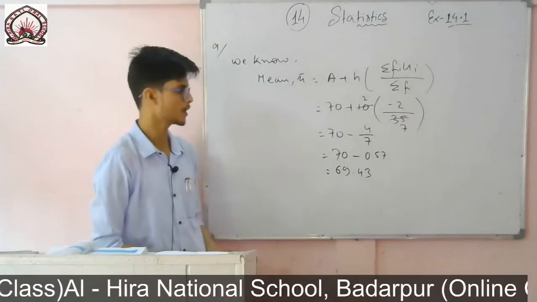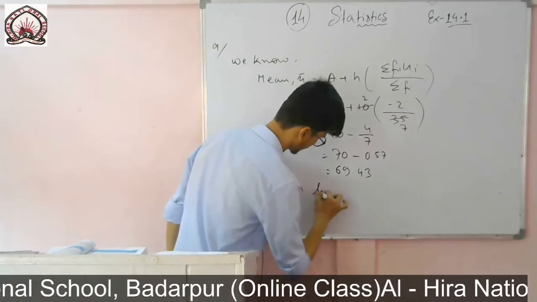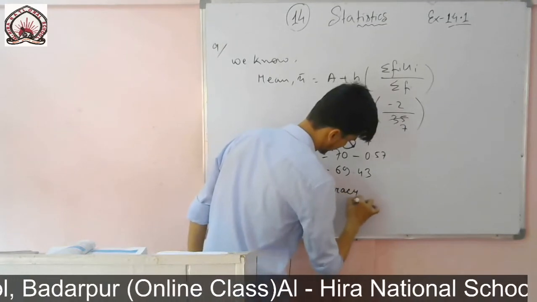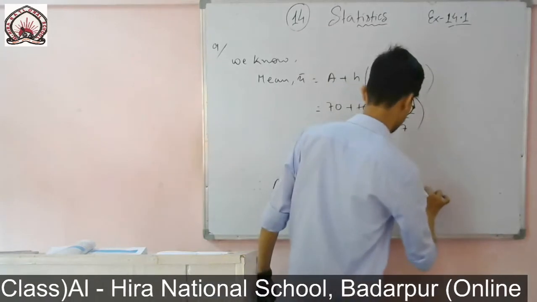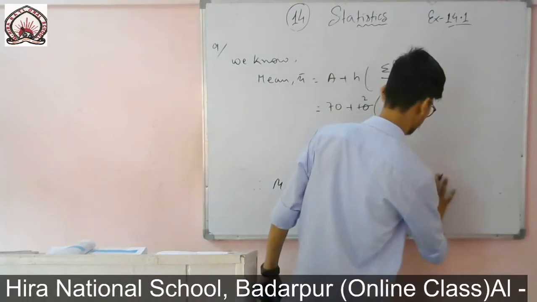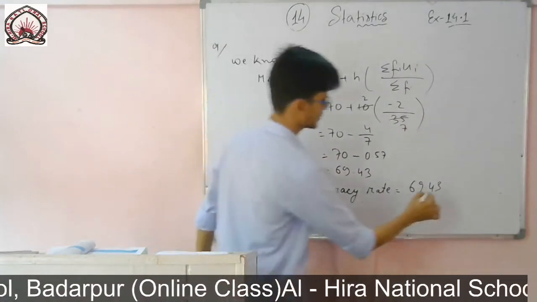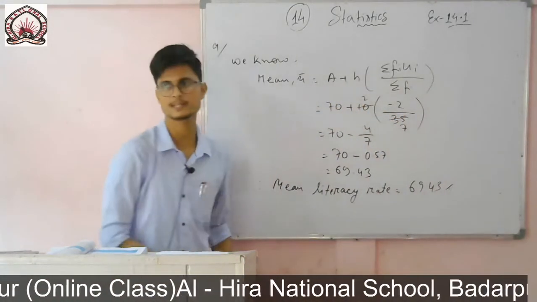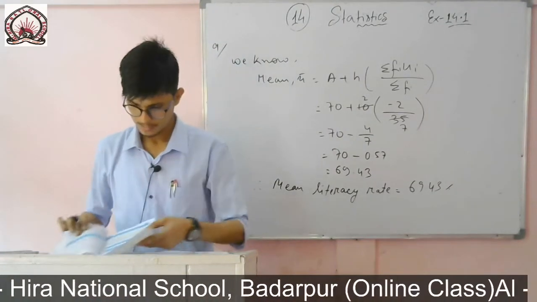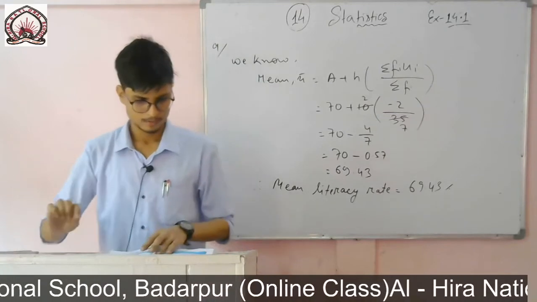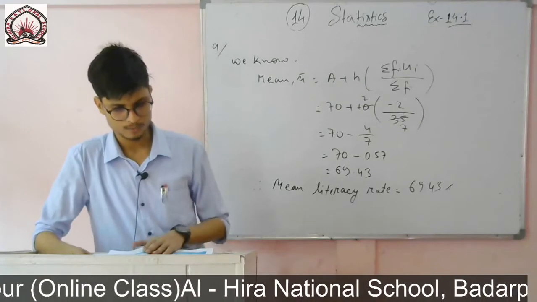So you write, therefore mean literacy rate equals 69.43, and it will be in percentage. So mean literacy rate is equal to 69.43%. Okay, now this is 14.3, that is the mean of grouped data. So now you see mode.